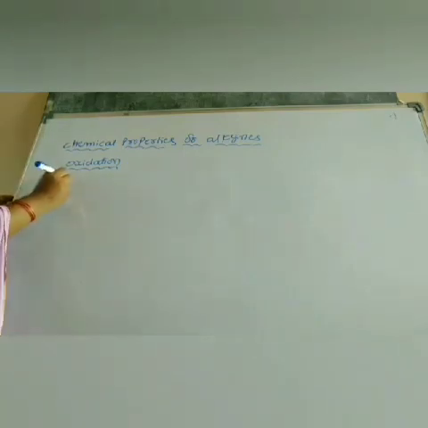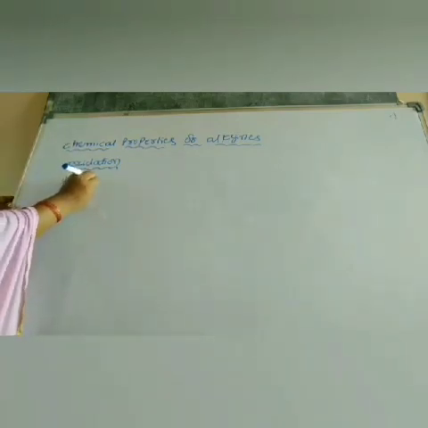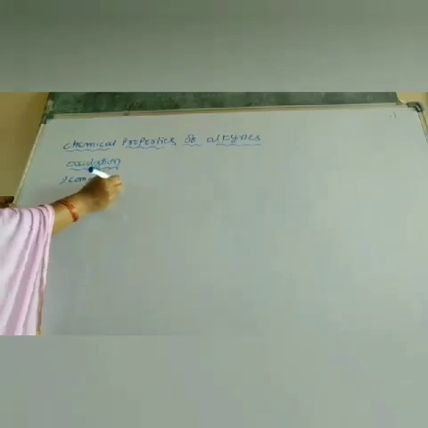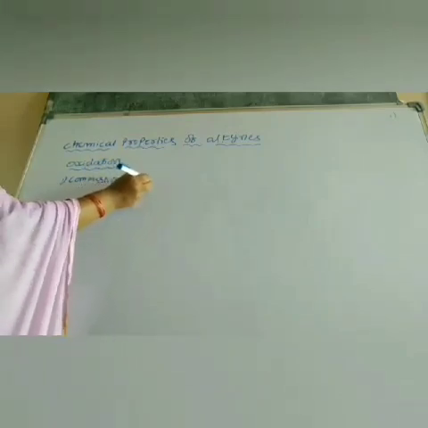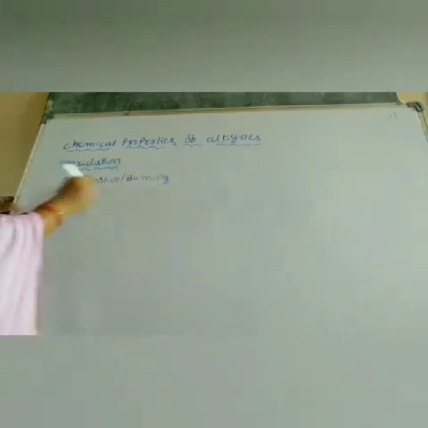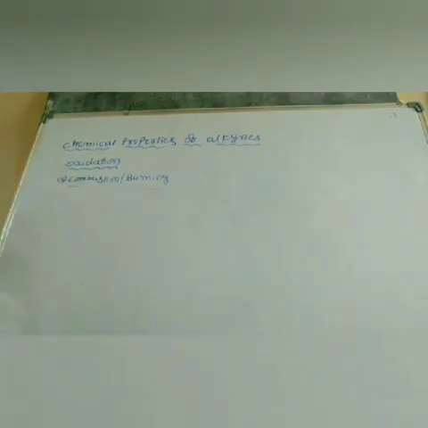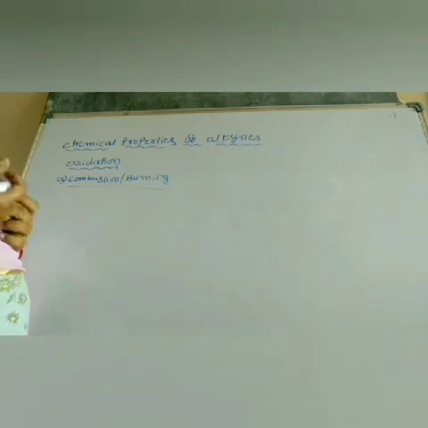Okay, first combustion or burning. In oxidation, first we will discuss the combustion or burning. Combustion or burning means any substance combines with oxygen. Always the products are carbon dioxide and water, and it releases energy in the form of heat and light. Those types of reactions are called combustion reactions.